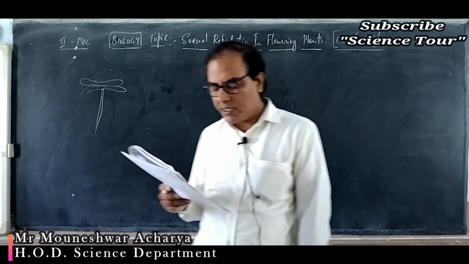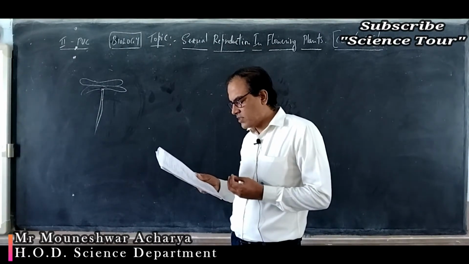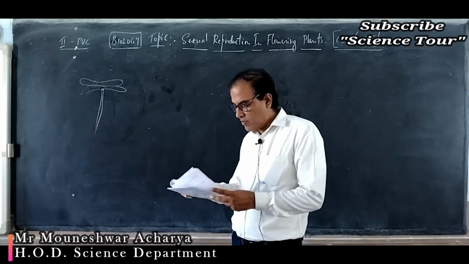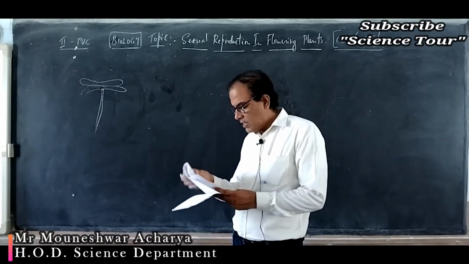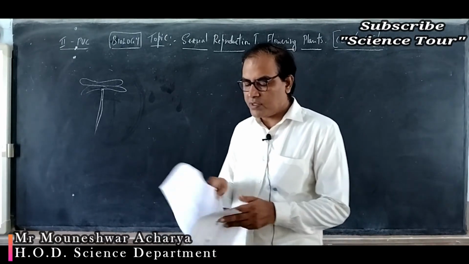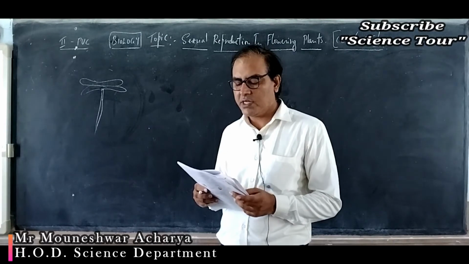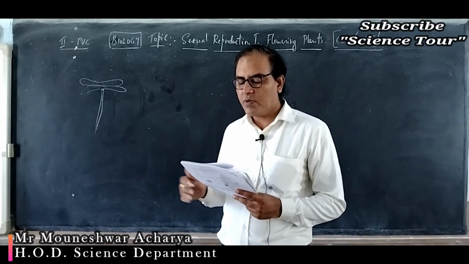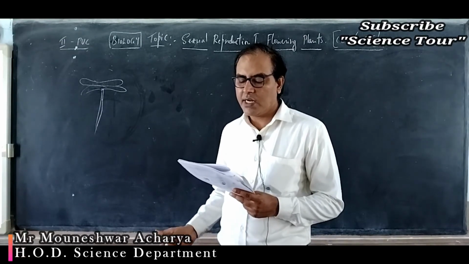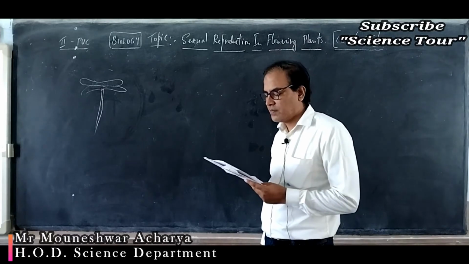Next, number 13, the cylindrical portion below the level of the cotyledon on the embryonal axis is called hypocotyl. This also I explained. Epicotyl means above the cotyledon level. Radicle, which develops into the root system. Plumule, which forms the part of the shoot system. Suitable environmental conditions for seed germination are adequate moisture, suitable temperature and oxygen. That is option 3.